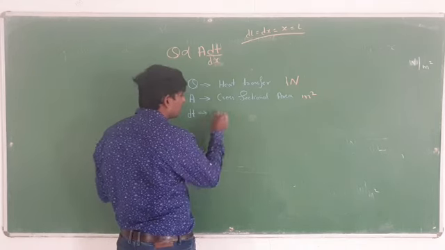After that, dx. dx is known as thickness, or another thing you can say is the length. The unit of this one will be meter, or you can keep it in mm.